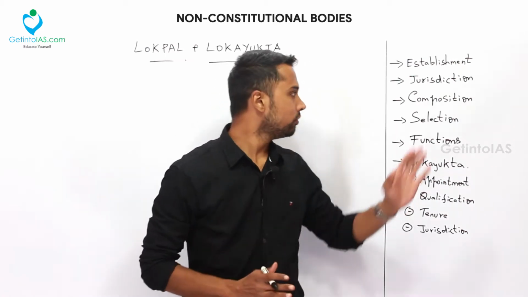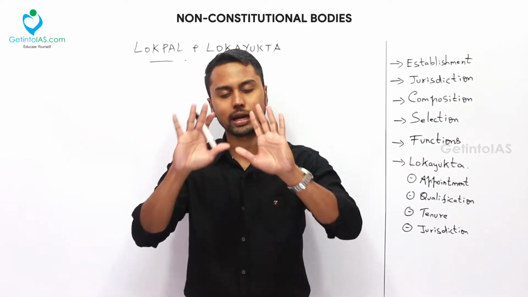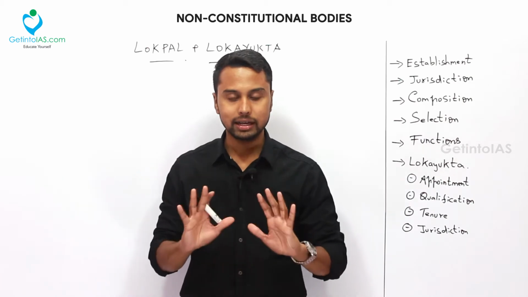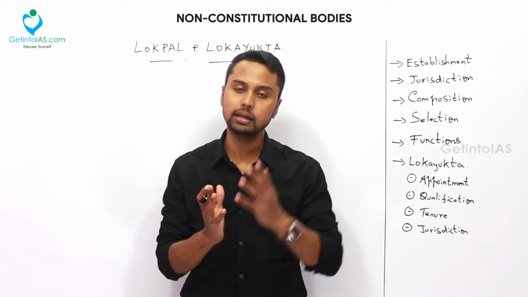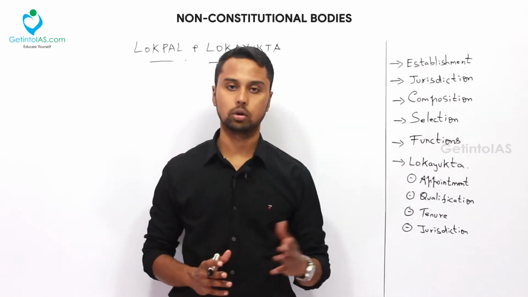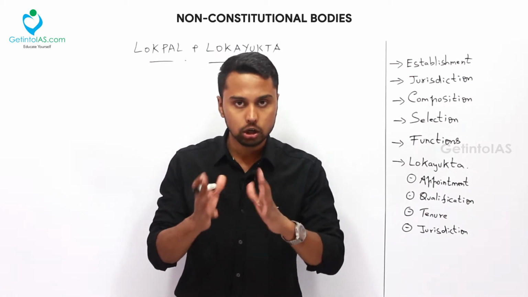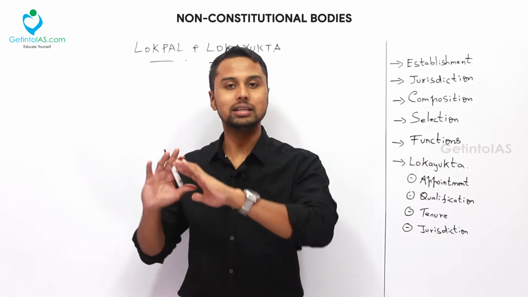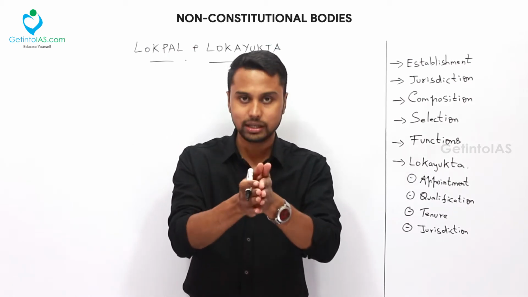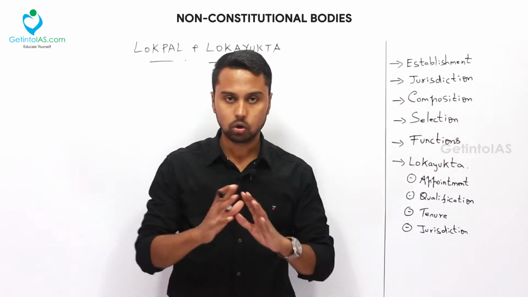Okay, now we will start with the establishment. We all have a simple idea that Lokpal and Lokayukta is nothing but an anti-corruption commission. If there is any corruption happening, then this body will voice out. A citizen can approach this Lokpal and Lokayukta, mainly for government departments, because you all know corruption is very prevalent in government departments, as there is no internal mechanism to filter that. So the government has taken a process for that, which is known as the Lokpal and Lokayukta.